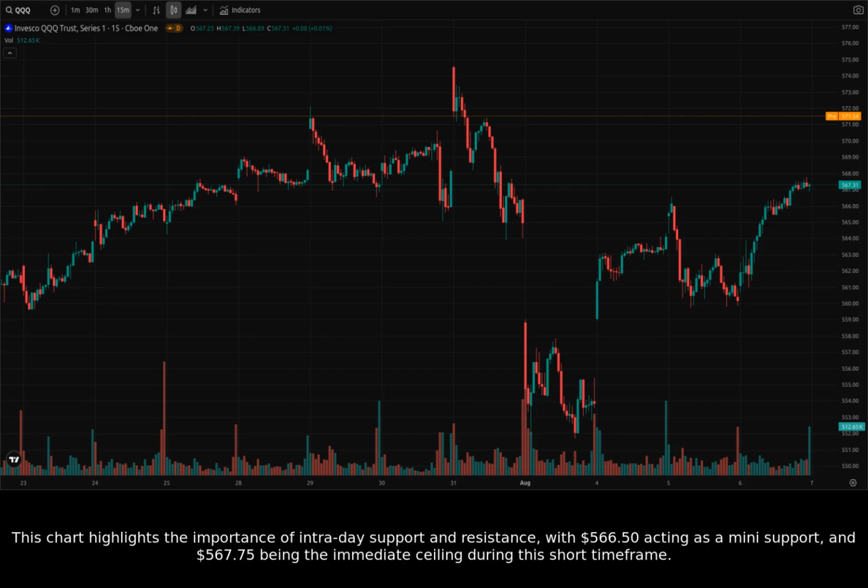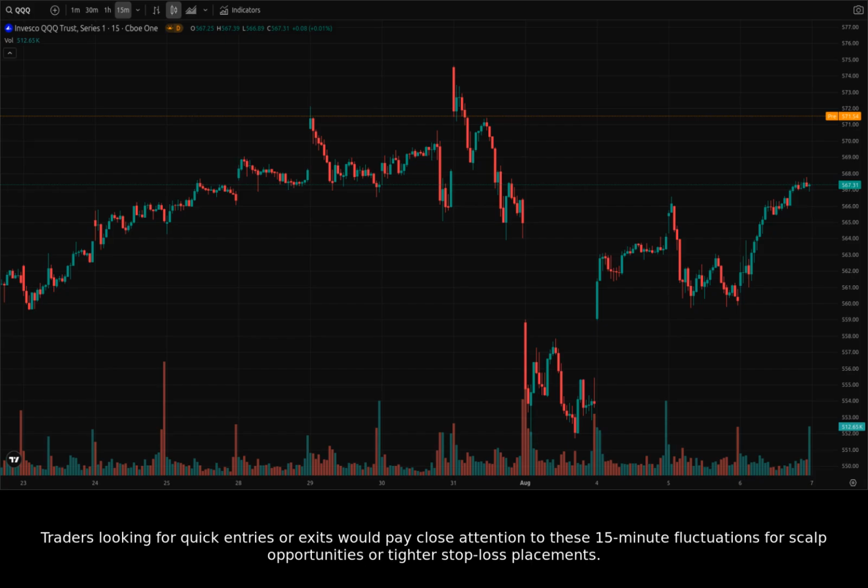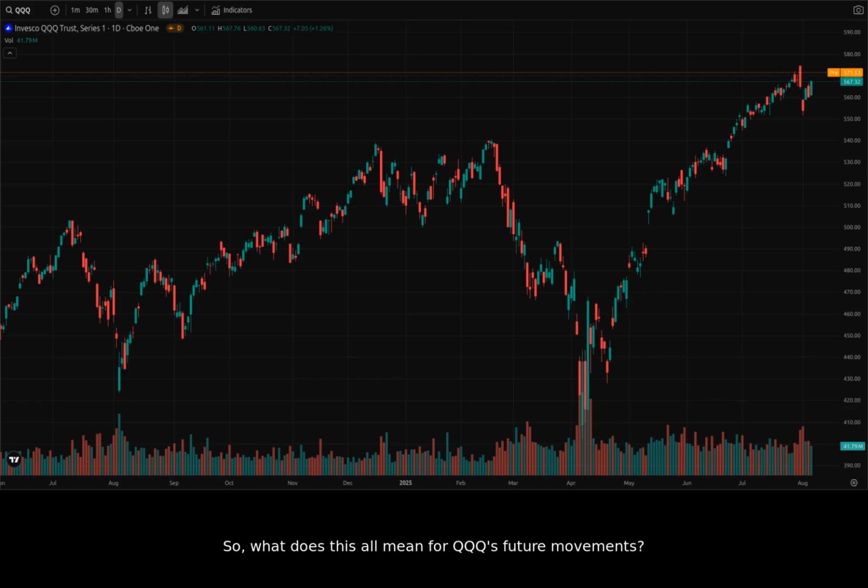This chart highlights the importance of intraday support and resistance, with $566.50 acting as a mini support, and $567.75 being the immediate ceiling during this short time frame. Traders looking for quick entries or exits would pay close attention to these 15-minute fluctuations for scalp opportunities or tighter stop-loss placements. So, what does this all mean for QQQ's future movements?